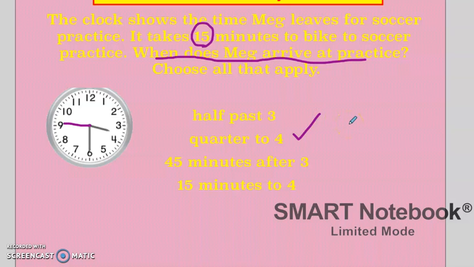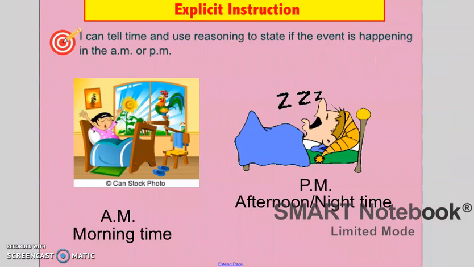What else could we use? Think about it, my friends. If you said 45 minutes after 3, you are also right. Good job. We have another one. Think about it for a minute. If you said 15 minutes to 4, you are also right, because this would be 15 minutes to 4. Would it be 3:30? No, it wouldn't, because our original time was 3:30. Good job. Okay, my friends, let's talk a little bit more about AM and PM.